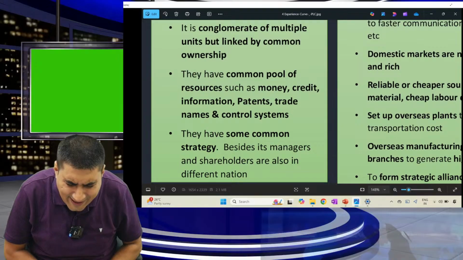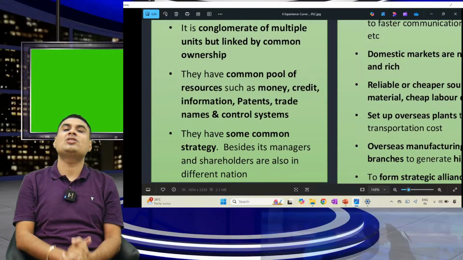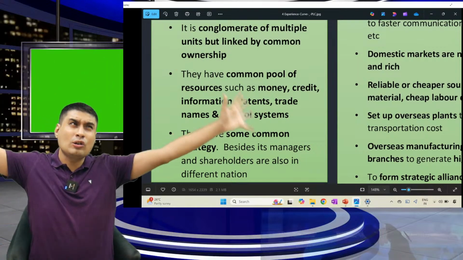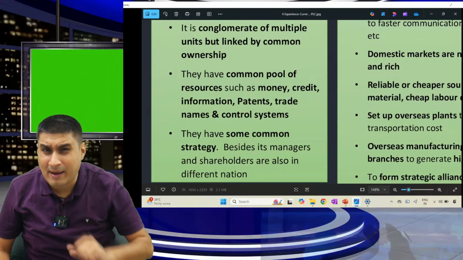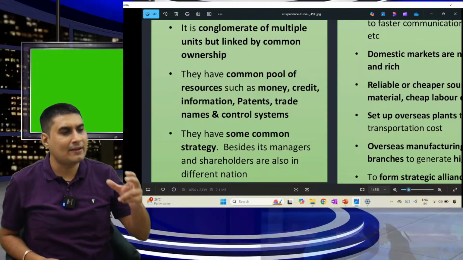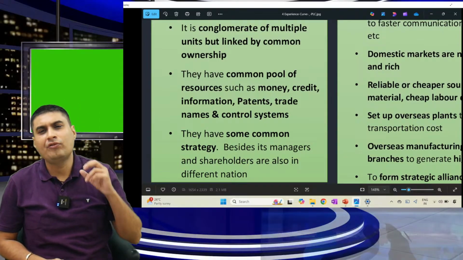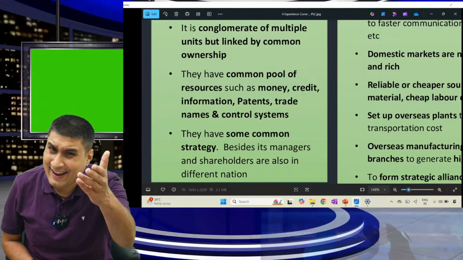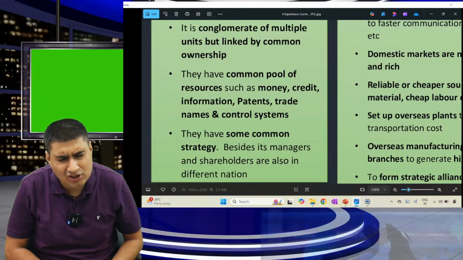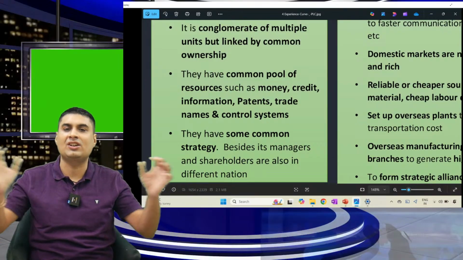Last, they have a common strategy. Managers and shareholders can be in different nations.